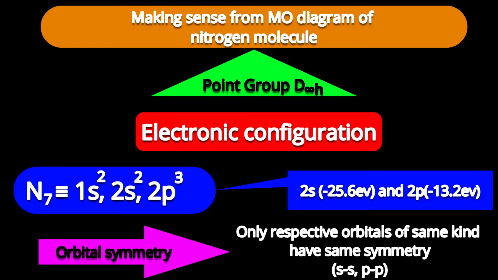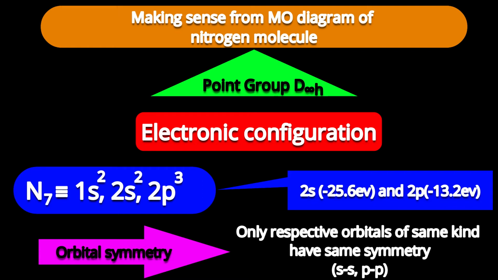But symmetry will not permit that combination. Whatever the symmetry of the 2s orbital is, no orbital in the 2p set has that symmetry, and it is because of the horizontal plane or center of inversion. So which orbitals will overlap? Only respective orbitals. The 2s orbital will interact with the 2s orbital of the other nitrogen atom. Same for the 2p orbitals. In 2p orbitals, px is the bonding axis orbital. It can cause sigma bonding, and the other orbitals py and pz will form the pi bonds.